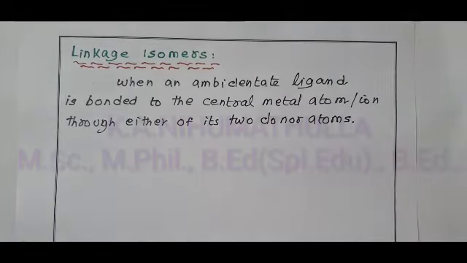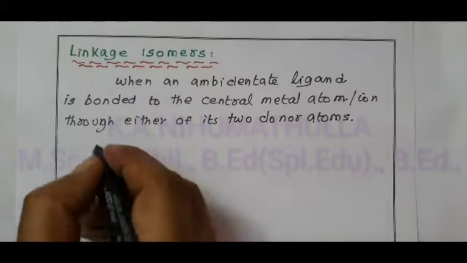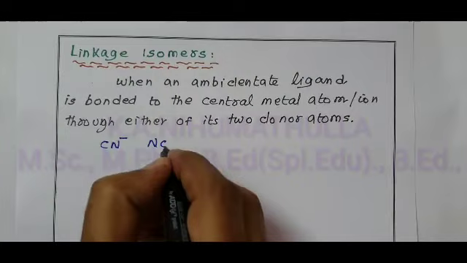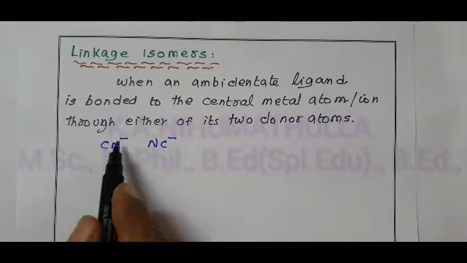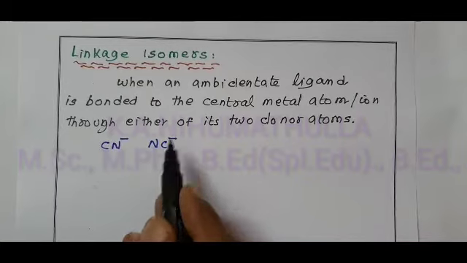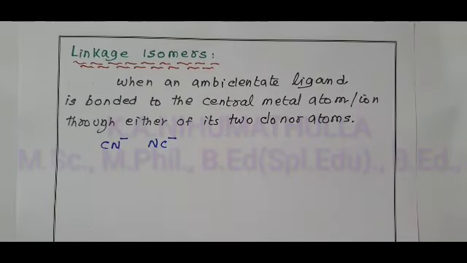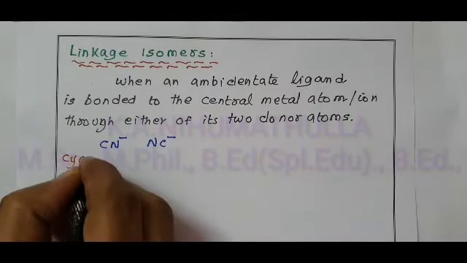Examples of ambidentate ligands are CN minus and NC minus: cyanido-kappa C and cyanido-kappa N. Both ligand names are cyanido, there is no change.